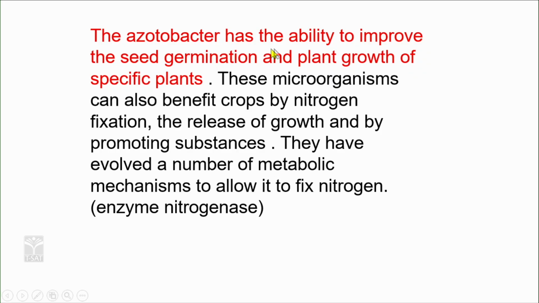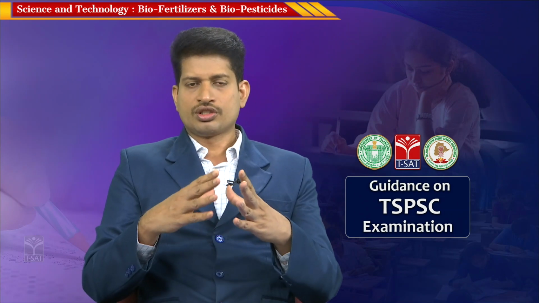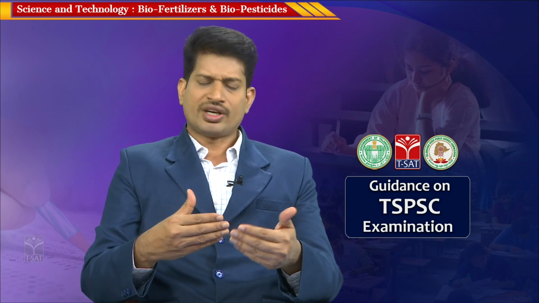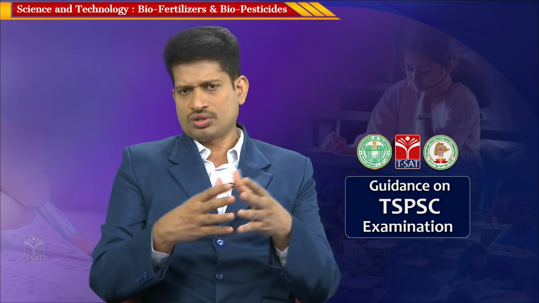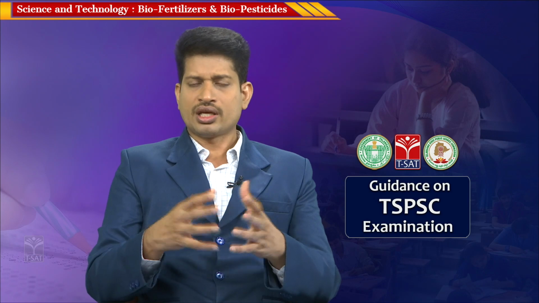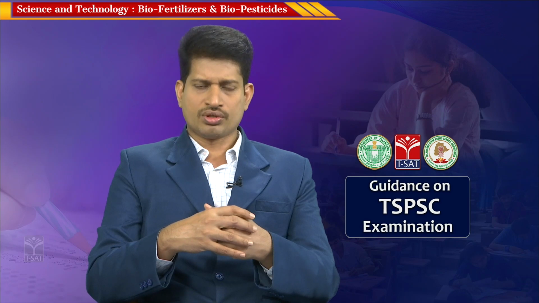The Azotobacter has the ability to improve the seed germination and plant growth of specific plants. See, in this case, the Azotobacter is a bacteria which is being used for a different purpose. Here this is being used for effective seed germination. For example, when the farmers buy the seeds from the shops, the percentage of seeds which can germinate might be very less, but when the seeds are treated with Azotobacter and sowed, the percentage of seeds which germinate to grow into crops is higher.